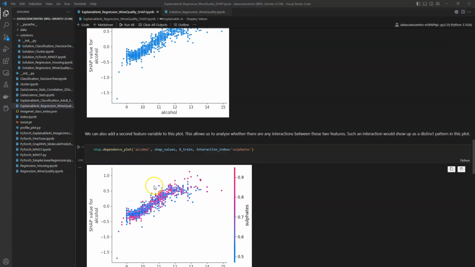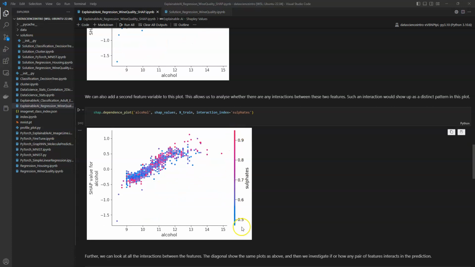You can also add a second variable to it. This is then color coded here, so we can, for example, explore how two of these features behave together.